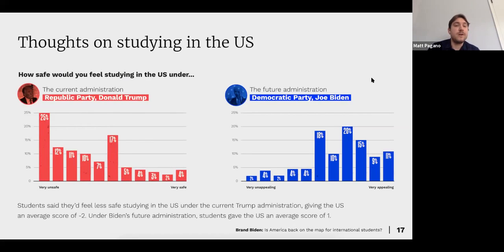Again, here, this one, how safe would you feel studying in the US under Donald Trump versus Joe Biden? And this is one I think, in terms of looking at the statistics, it's a bit frustrating to hear how it was in the past. When you think of 25% of international students, a quarter of them feeling unsafe to come to the country here to study, that is something that is extremely concerning. Again, here, averaging -2 for Donald Trump. When we look at Joe Biden, a score of +1 here.